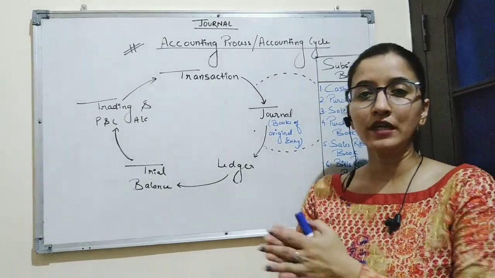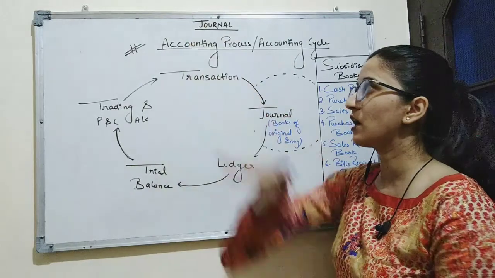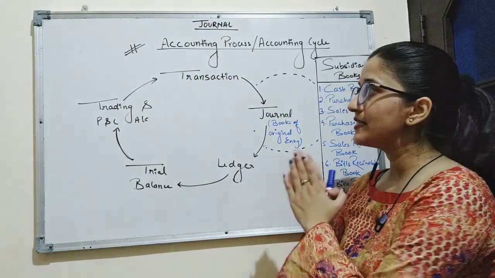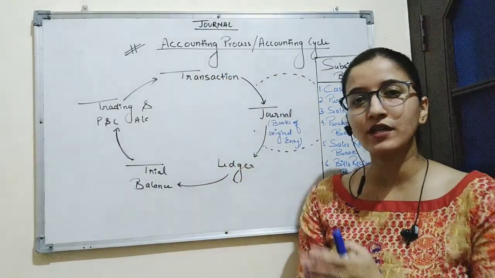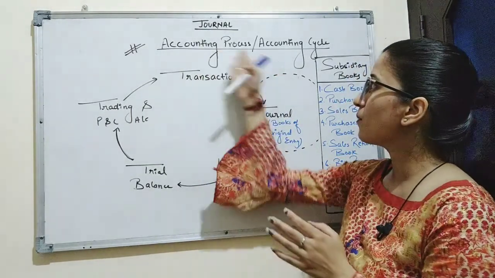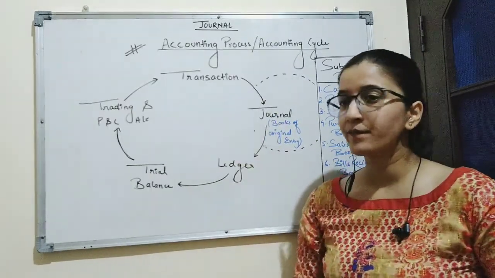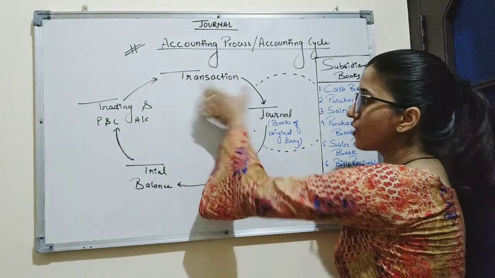Hello everyone. In this session, we'll be covering the topic journal, which is the third chapter of accountancy. But before understanding the concept of journal, it is essential to understand what the accounting process or accounting cycle is. As we have discussed this topic in the previous lecture, let's have a quick revision. So, the accounting process basically starts with transaction.